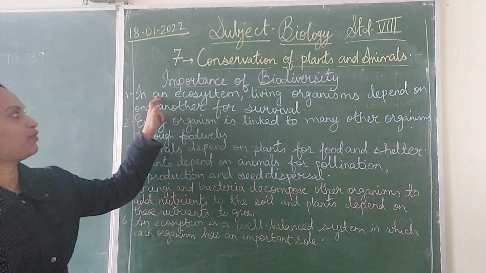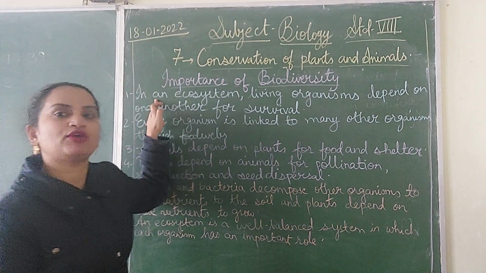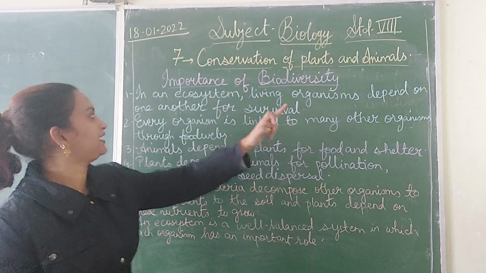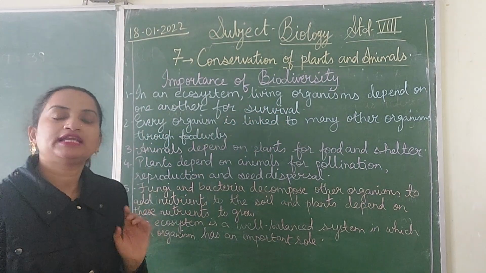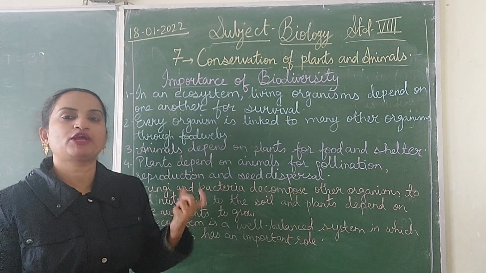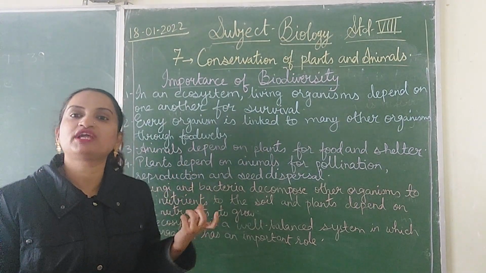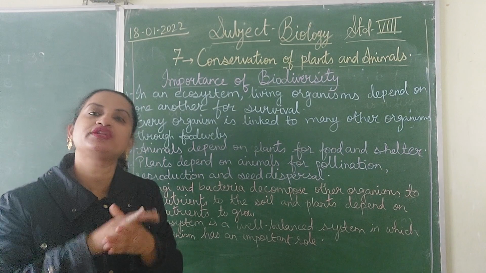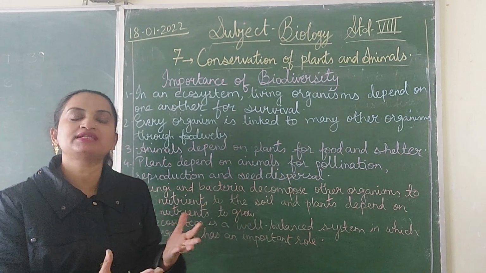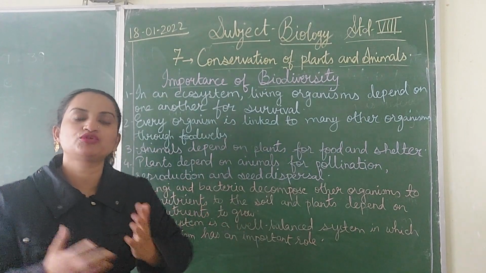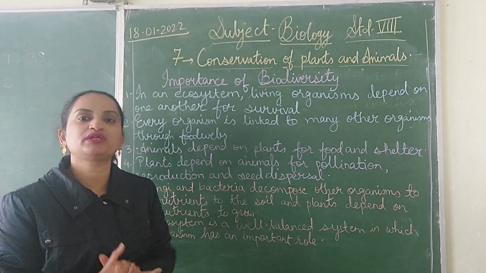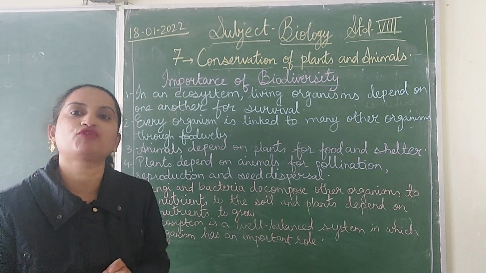The first point under the importance of biodiversity is that in an ecosystem, living organisms depend on one another for survival. We have studied before what an ecosystem is. In an ecosystem, the biotic and abiotic components are there, and we have studied how they are connected to each other and how they depend on each other. As we know, we human beings depend on plants for food. The plants depend on soil for their survival. So it goes in that order. The biotic and abiotic components in an ecosystem are connected to each other and are very much dependent on each other for their survival.